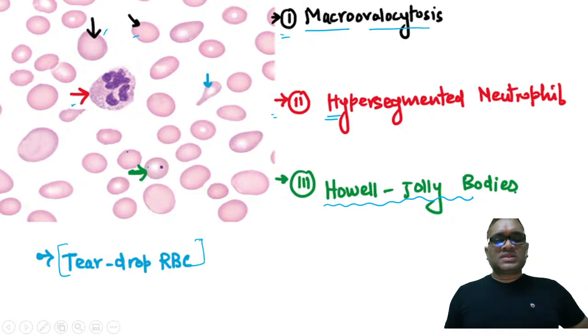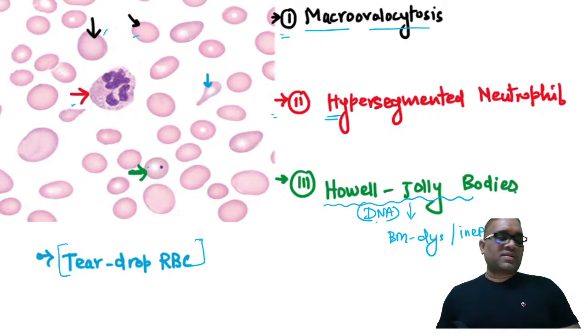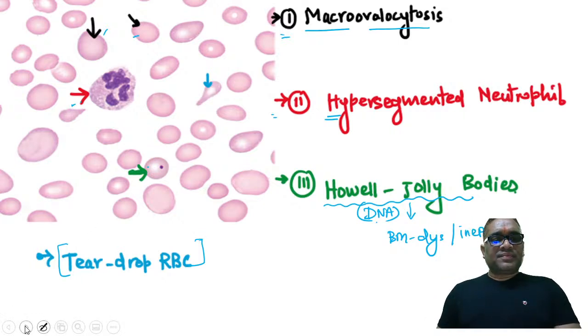In this case, the one significance is that it shows the bone marrow is not having proper maturation. The bone marrow has been compromised. That is the meaning of this teardrop RBC, so there is dyserythropoiesis. Howell-Jolly bodies are made up of DNA, and they are also a sign of bone marrow dyserythropoiesis, or you can say ineffective erythropoiesis. That is the important point about vitamin B12 deficiency.